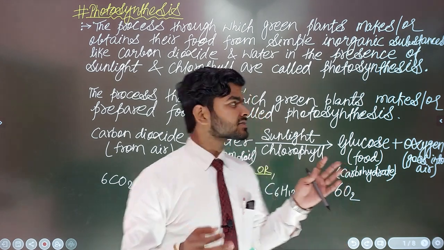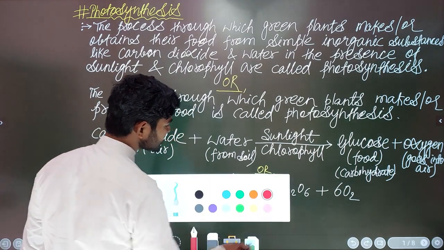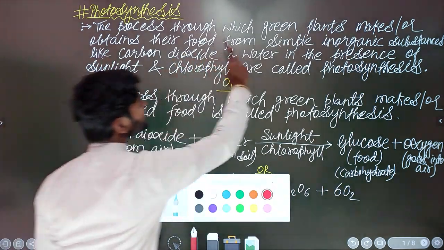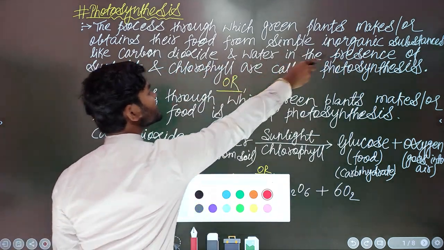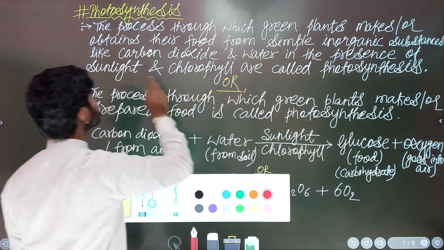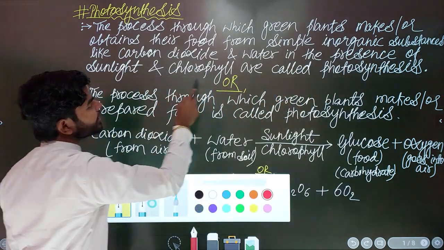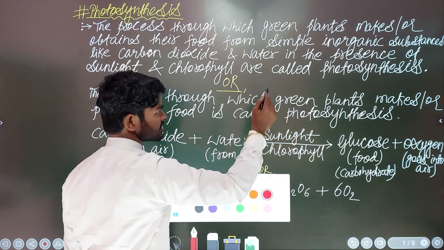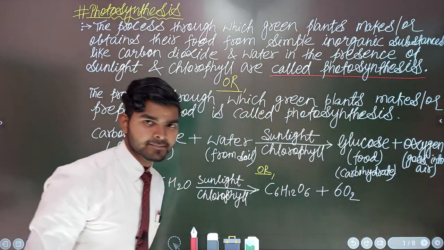But now let us come to the point. What I have mentioned is that the process through which green plants make or obtain their food from simple inorganic substances like carbon dioxide and water, in the presence of sunlight and chlorophyll, is called photosynthesis.